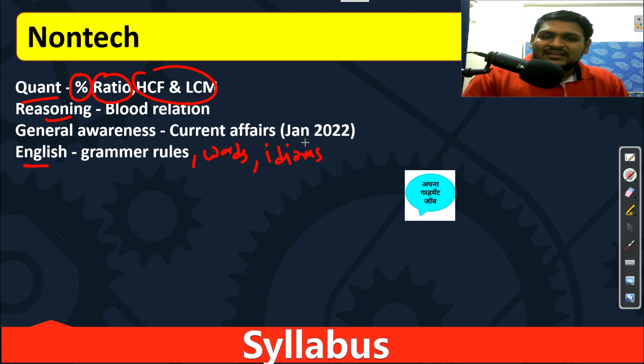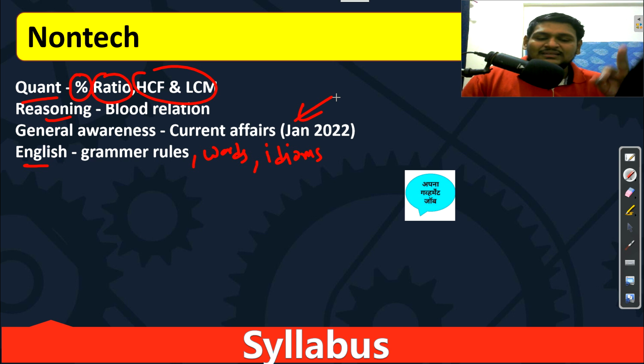And in general awareness, for now we will keep aside history, geography and everything. We will only focus on current affairs, and that you will start from January 2022. Just forget these 5 to 6 days, let them go, and after that you can start fresh with the New Year's current affairs. So this is the syllabus for your non-technical portion.